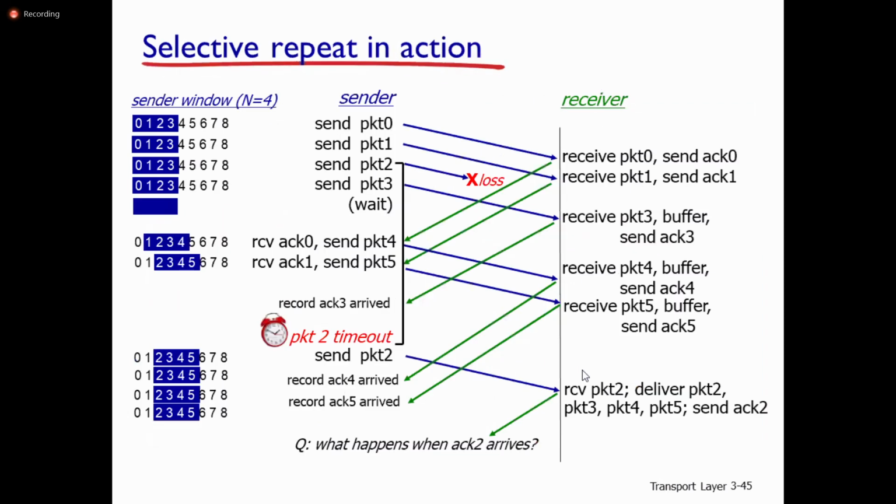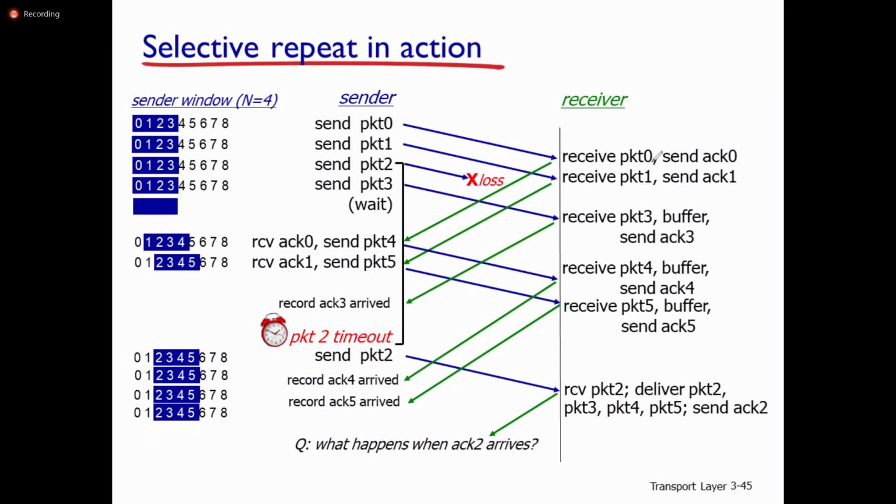If you look here at Selective Repeat, we will see the scenario. We are assuming the window size is the same as before, window size N equal to 4. So it's sending packet 0, packet 1, packet 2, packet 3. Here you can observe we have the same scenario: packet 2 is lost.